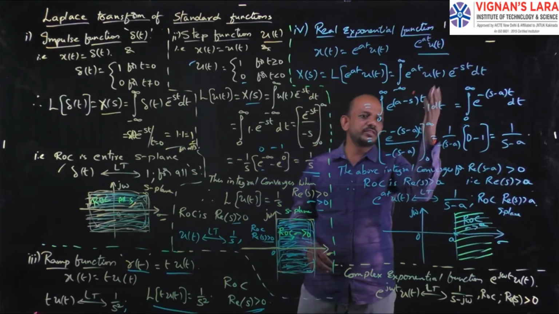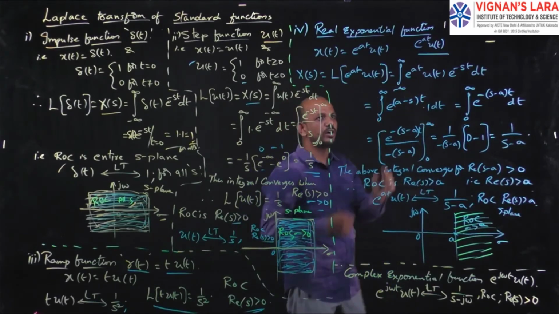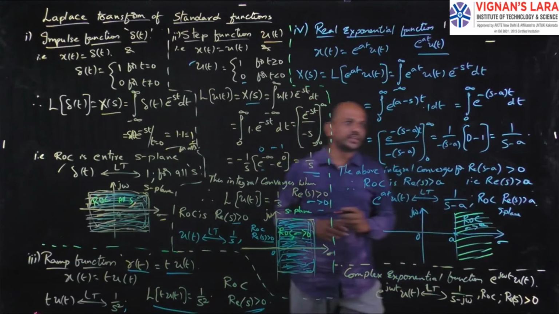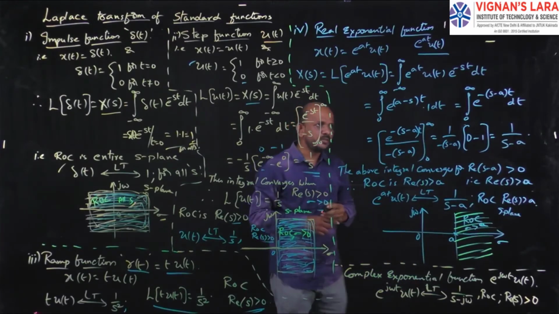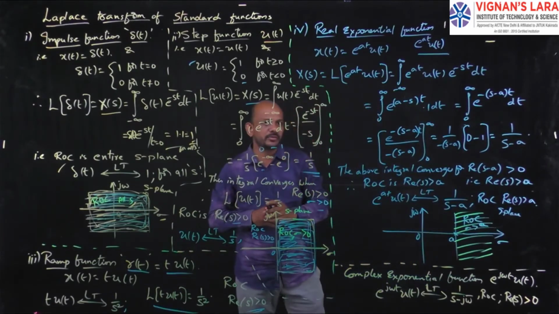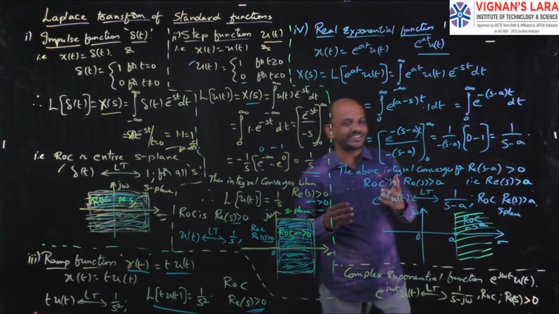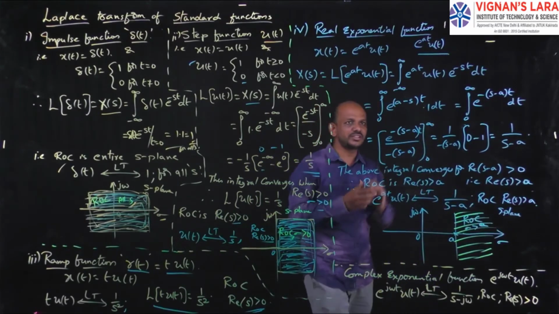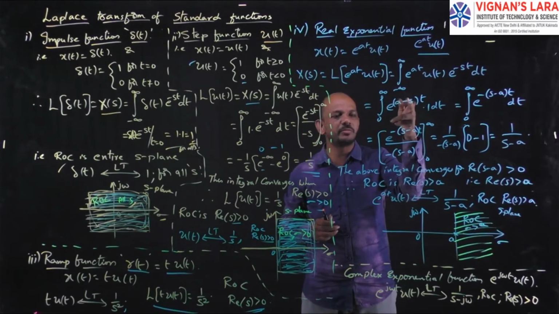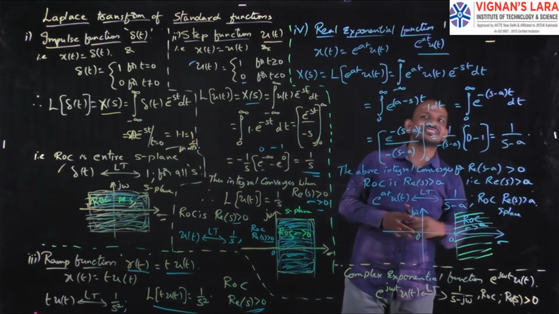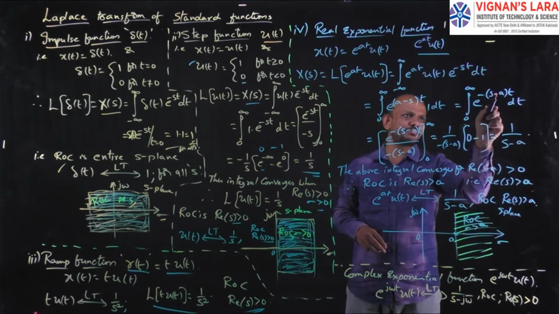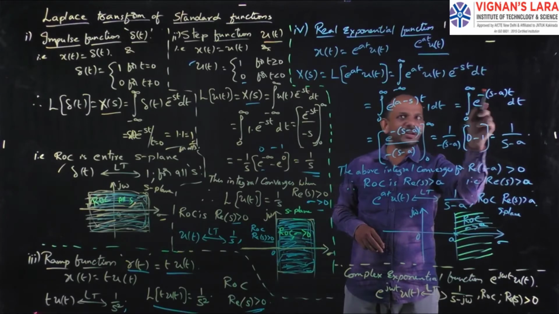The bases are the same, so in the powers I take t as common: e to the power of a minus s into t dt. That is equal to the integral from 0 to infinity of e power minus of s minus a into t. I took minus s common because the format will be in terms of s minus a, then I can easily get the value of s. If I take minus outside, a becomes minus and s becomes plus, so minus of s minus a into t. Simple.